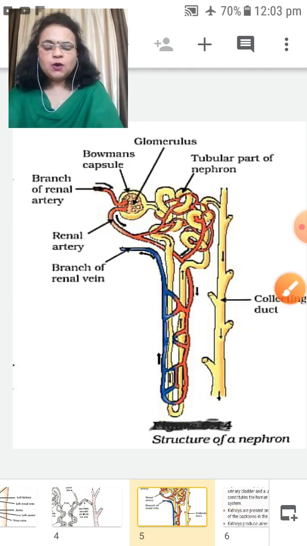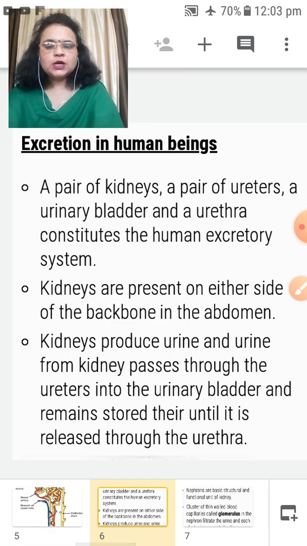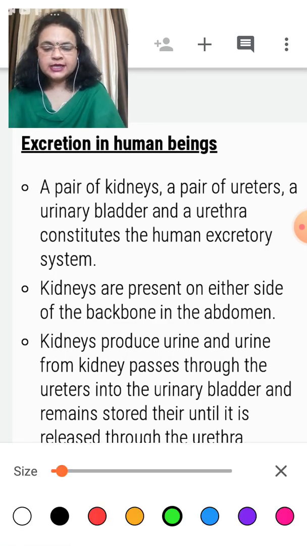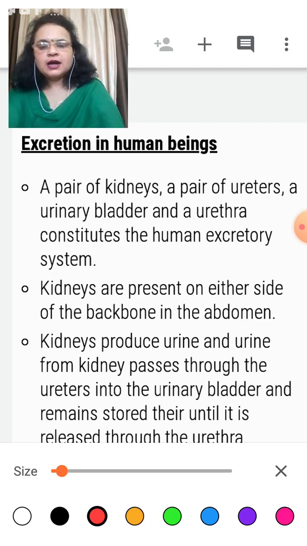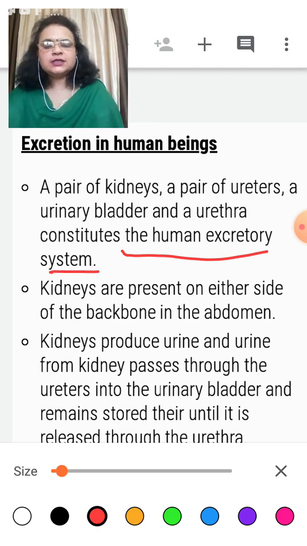So now let us revise what you have studied about excretion in human beings. The pair of kidneys, pair of ureters, urinary bladder, and urethra make up the human excretory system. Where is the kidney present?